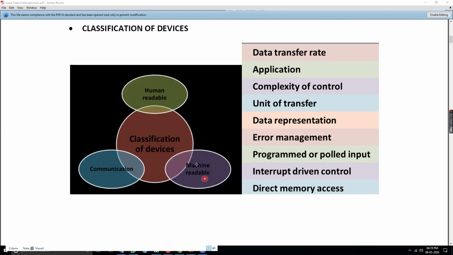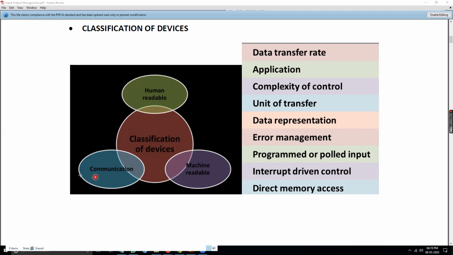Then internal parts, whatever parts you are putting across. For example, for a game you are using an additional driver so that you are able to see the video clarity. All these drivers come under machine readable. Third is networking. That is communications. It is used to communicate with remote devices.